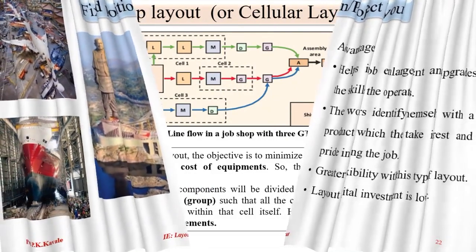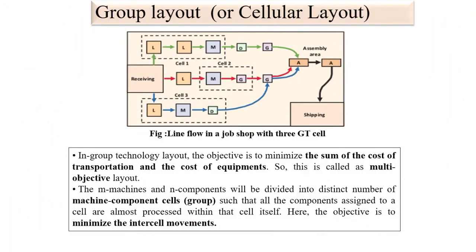Now, cellular layout or group technology. So what is a cellular layout or group technology? Just observe the picture. There are different cells, and in the cells there are different machines we have placed. So cell 1, cell 2, cell 3, and in them we are performing some operations to manufacture some goods.